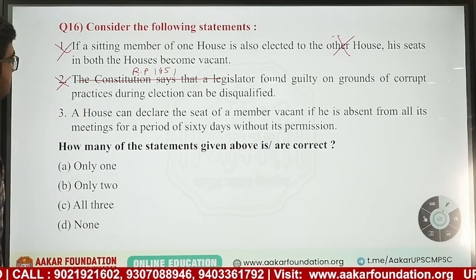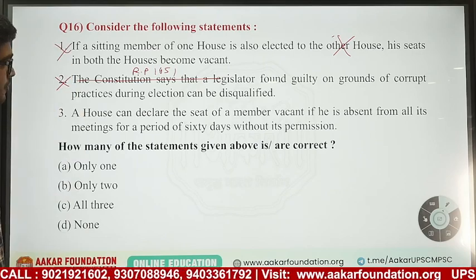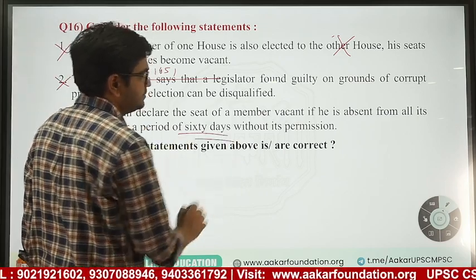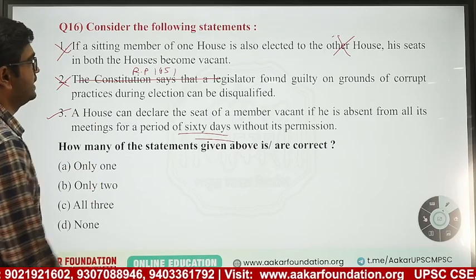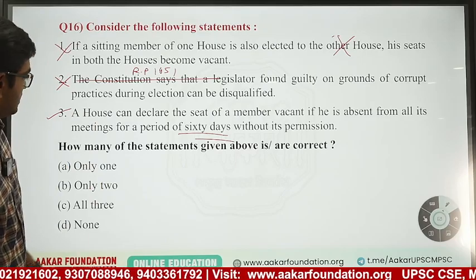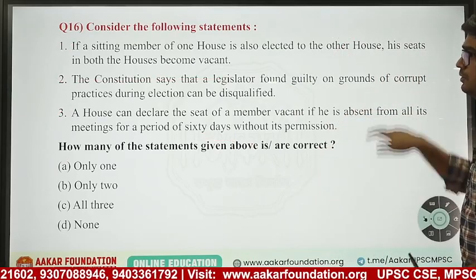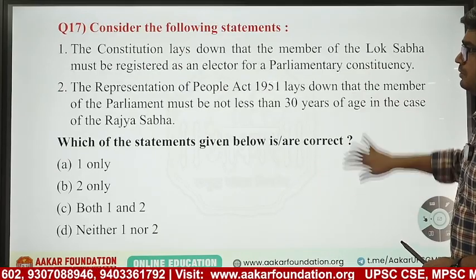This is also wrong. A house can declare the seat of a member vacant if he is absent from all its meetings for a period of 60 days without its permission. This is right. He can be disqualified. So only one. Okay, how many are there?